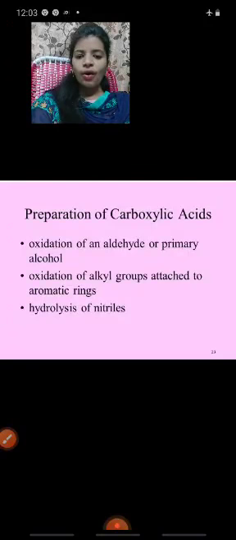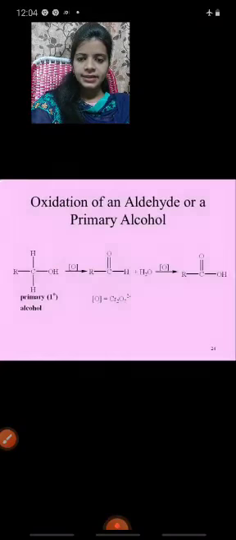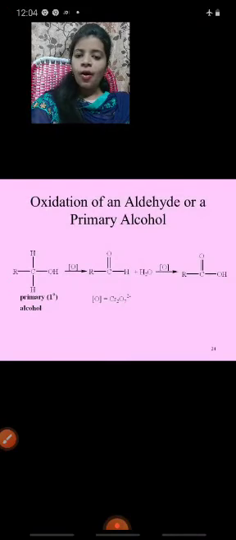What are they? First one, oxidation of an aldehyde or primary alcohol. Second one, oxidation of alkyl groups attached to aromatic rings. Third one is hydrolysis of nitriles. First, preparation of carboxylic acid: oxidation of aldehyde or primary alcohol.